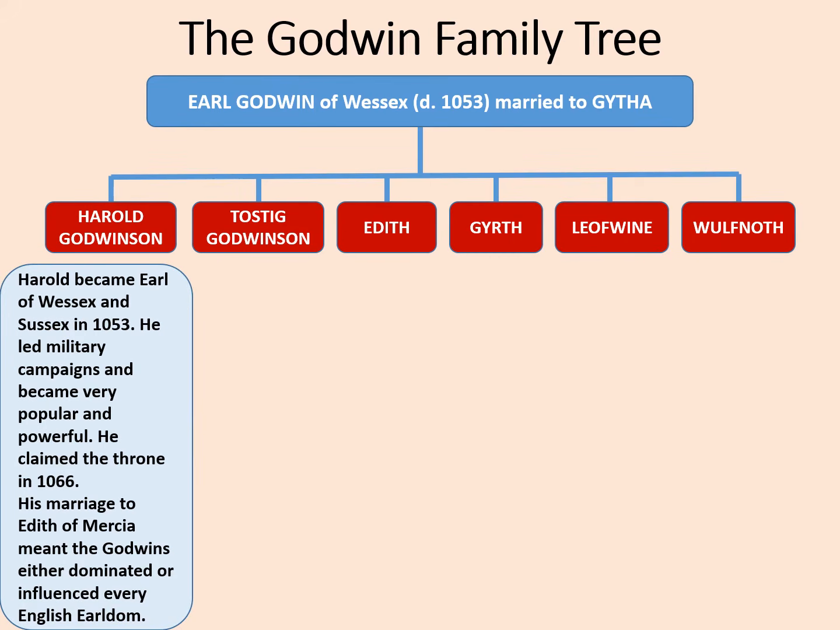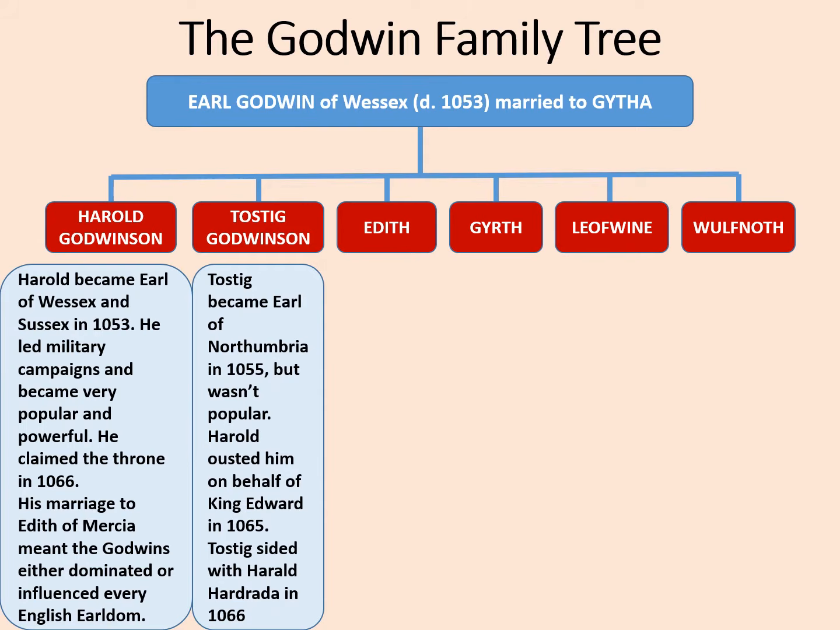Harold became Earl of Wessex and Sussex in 1053. He led military campaigns and became very powerful and popular. He claimed the throne in 1066. His marriage to Edith of Mercia meant the Godwins either dominated or influenced every English earldom.